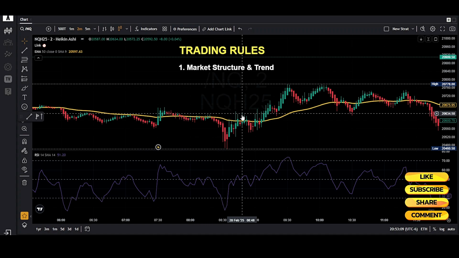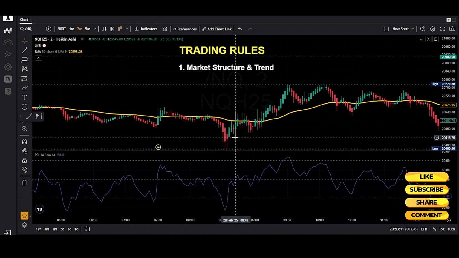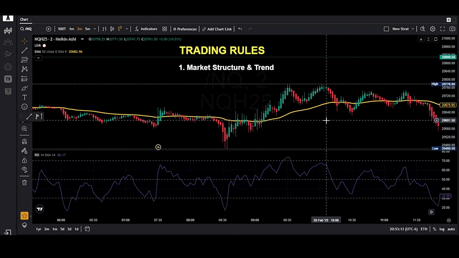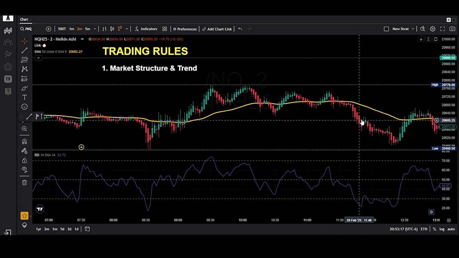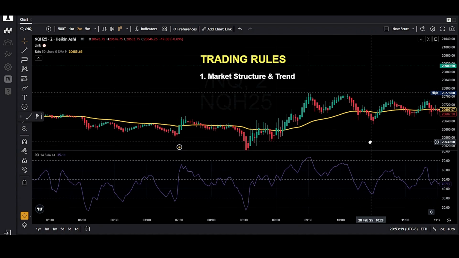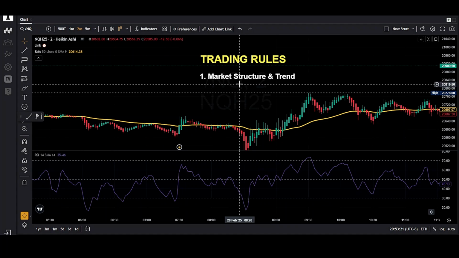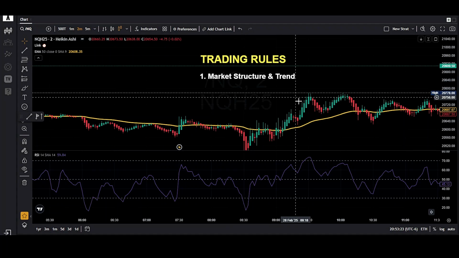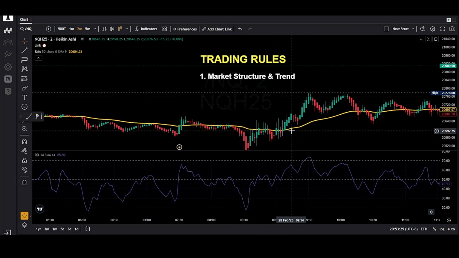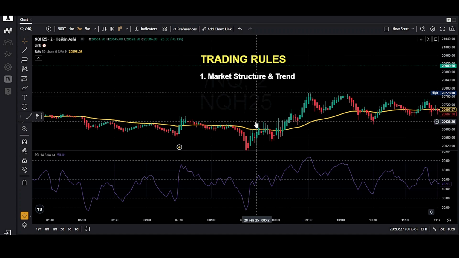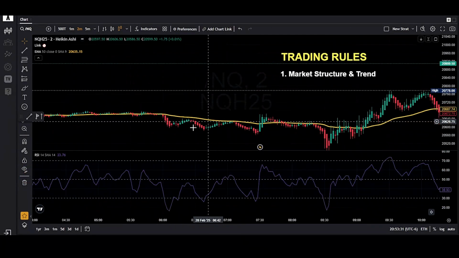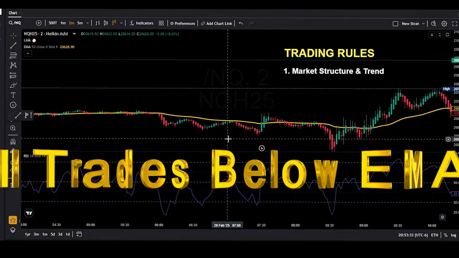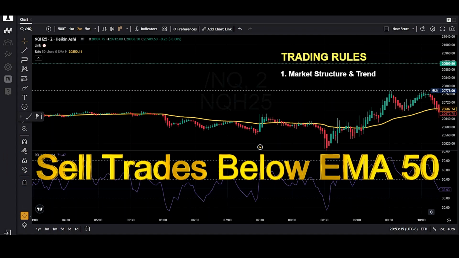For buy trades, you always have to see higher highs and higher lows. Similarly, for sell trades, you should see lower highs and lower lows. So that was the part about market structure. Next is trend. Whenever the price is above EMA 50, we'll be looking for buy trades. And whenever price is below EMA 50, then we'll be looking for sell setups.